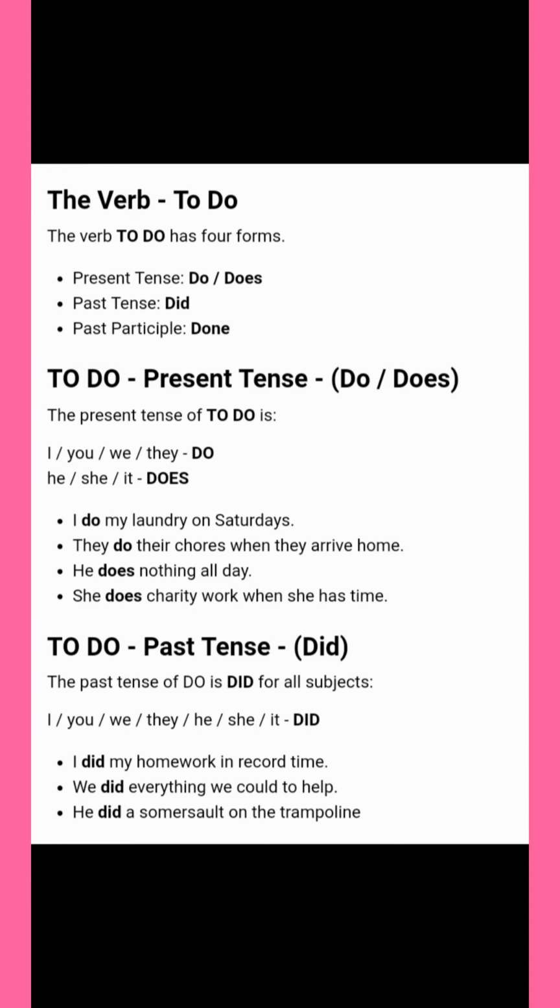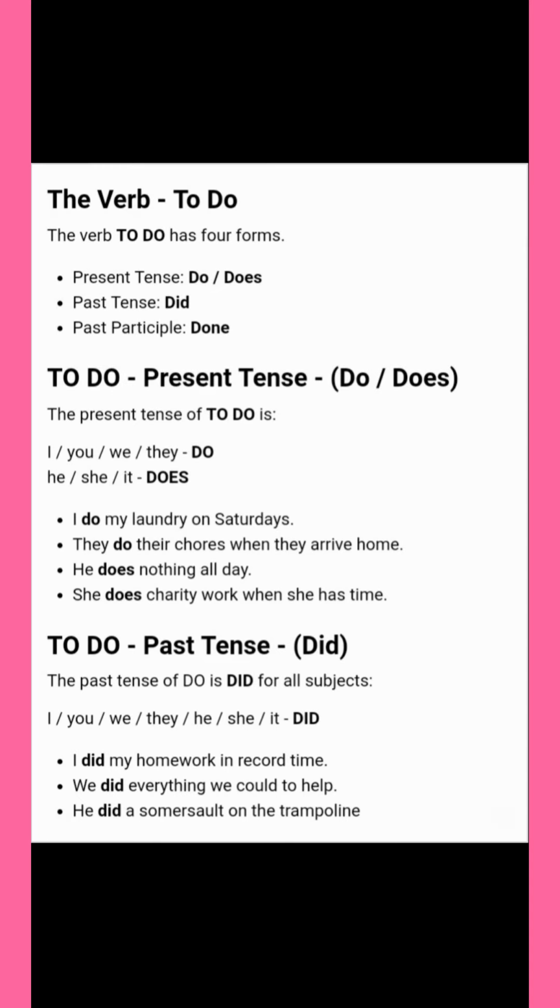Okay. Now past tense. In past tense we write did. Past tense is always the same, whatever it is, singular or plural, first person, second person, third person, whatever it is, we write did in past tense. I did my homework, we did everything, he did everything for us. Okay, in all these things we write did as past tense. We have no change like do or does in present tense. We write only did.